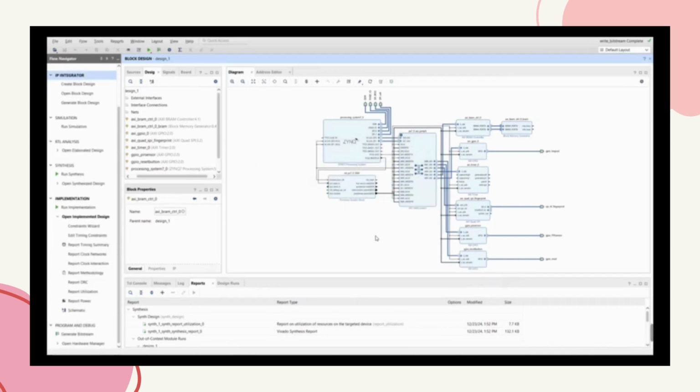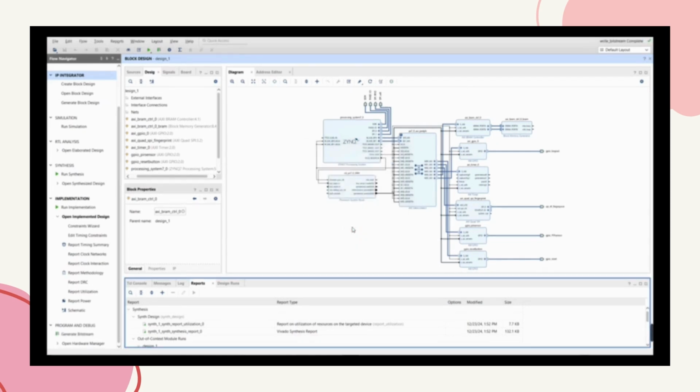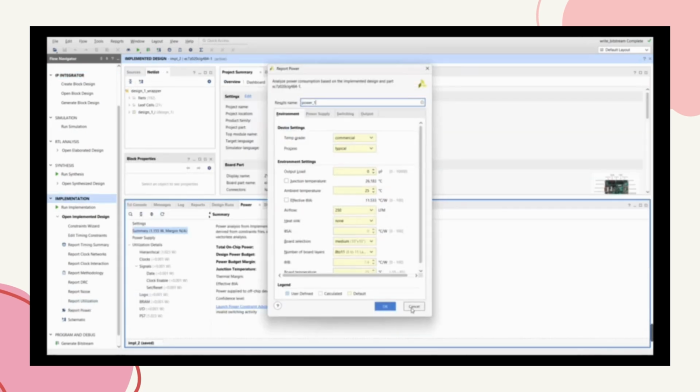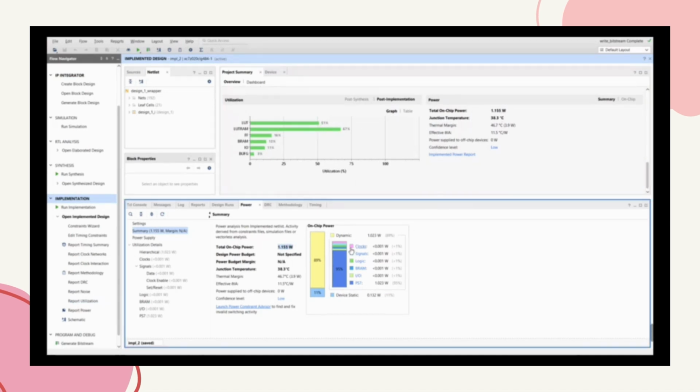So this is our technique used. Then we add data width in BRAM to make sure the LUT is above 50%. Then we need to generate bitstream. So as we can see, the LUT is above 50%, then the total on-chip power is close to 1 watt.